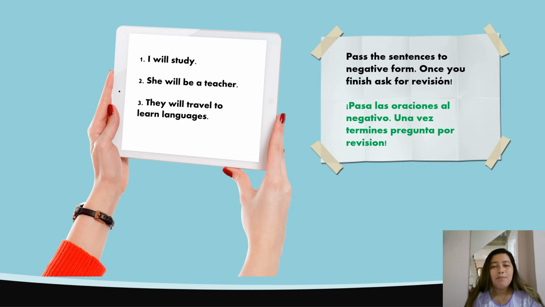You have to pass the sentences to negative form. Vas a pasar estas oraciones a forma negativa en tu cuaderno. Number 1, I will study. Number 2, she will be a teacher. Number 3, they will travel to learn languages. Una vez termines, pregunta por revisión.